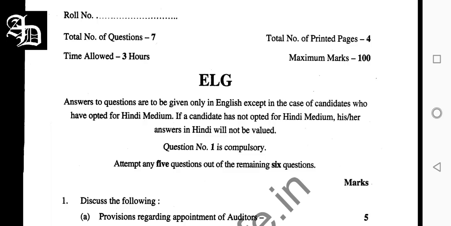Coming to the paper, comparing with the new course, it was quite a direct paper and easy to attempt for me. I can assure you that if you know the provisions, you can crack it easily, because it was quite a simple and direct paper to answer. I believe that you all are able to manage it with a glance. But compared with the new students' question paper, that was case study based. In most of the questions there was a case study, a sort of story was given, then a question was asked. It was covered in 7 pages. This paper was covered in 4 pages, and I believe that this paper was quite direct.